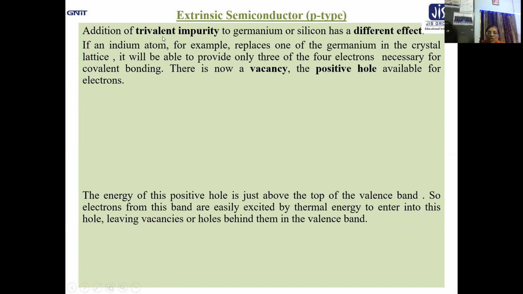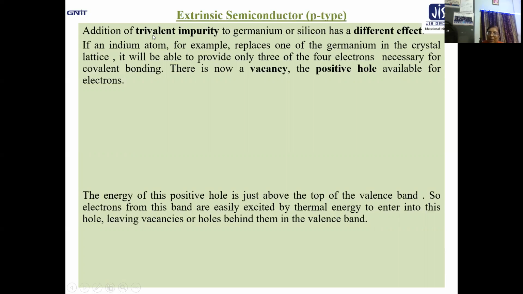Now, addition of trivalent impurity to germanium or silicon, obviously we will expect a different effect. What about that? Let us take a look.